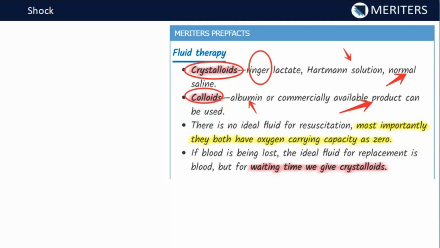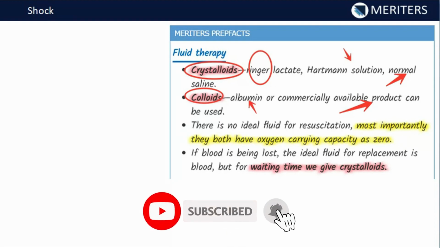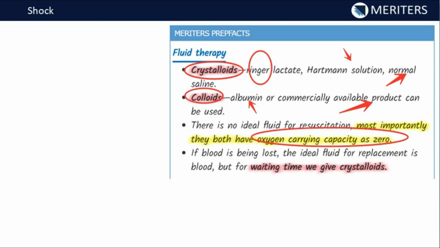Now there is no ideal fluid for the resuscitation, and most importantly, both the crystalloid as well as the colloid have zero oxygen carrying capacity. Now this is a disadvantage of these fluids because they do not have any oxygen carrying capacity like blood. So if blood is being lost, the ideal fluid for the replacement is blood. But if there is waiting time, you can't find the blood donor, you can't find the exact matching blood, or you have to test the blood group and all, till then you can go with the crystalloids like Ringer's lactate, Hartmann's solution, and the normal saline.